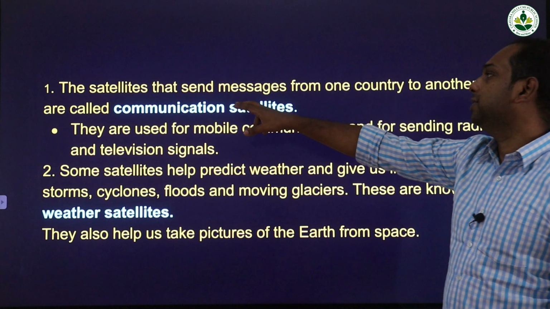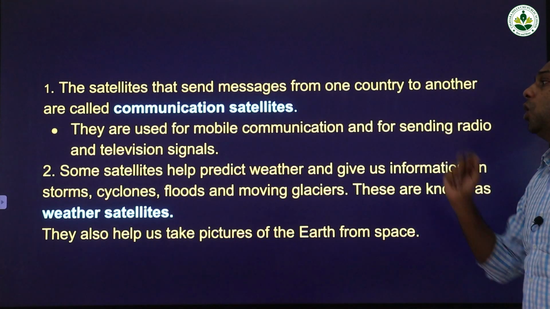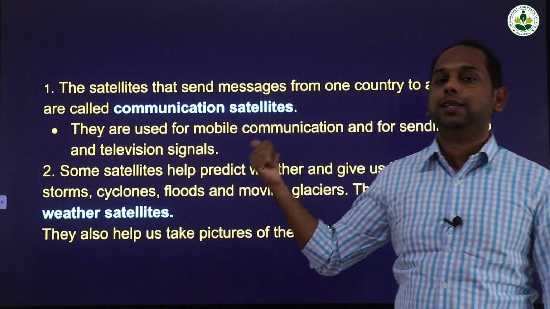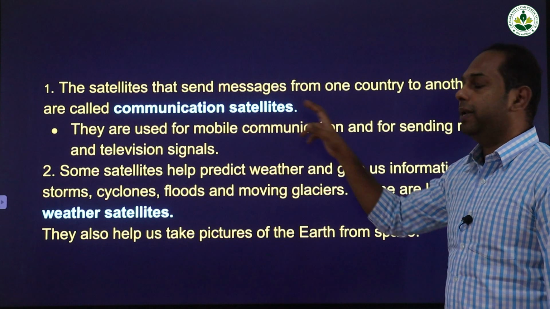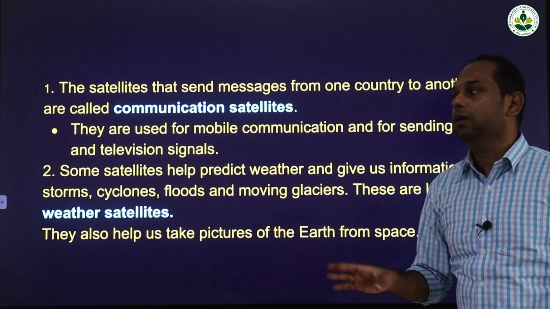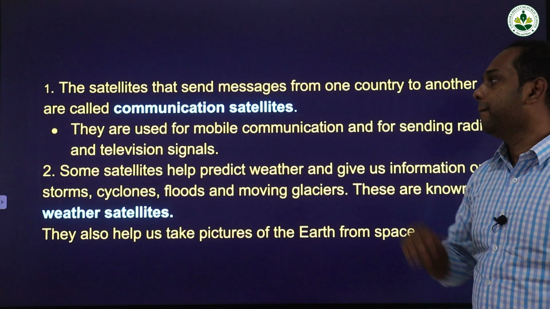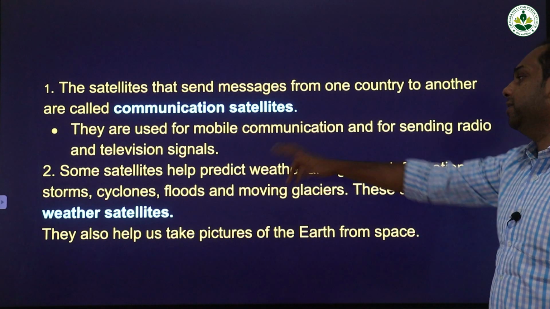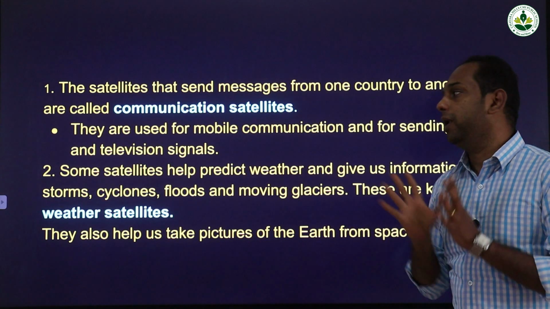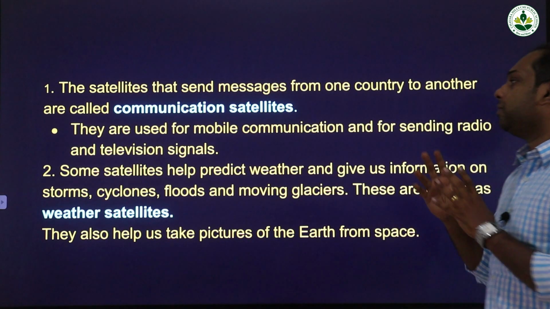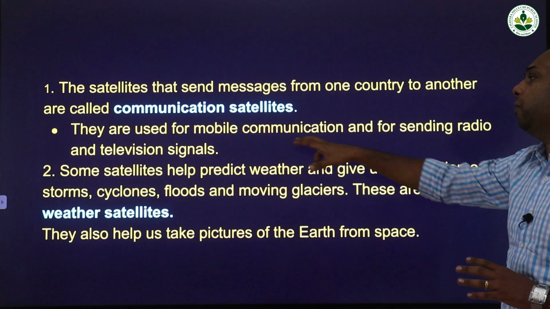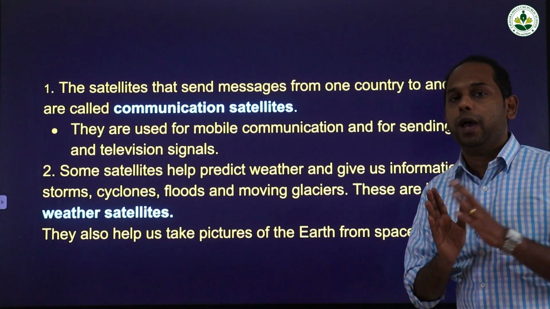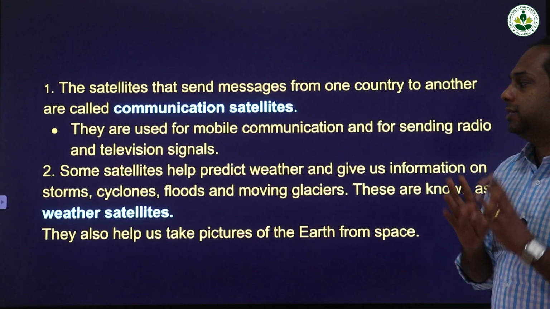The satellites that send messages from one country to another are called communication satellites. This is the first type of satellites. They are used for mobile communications and for sending radio and television signals. So these communication satellites help us to receive mobile communication and radio and television signals from one place to another.